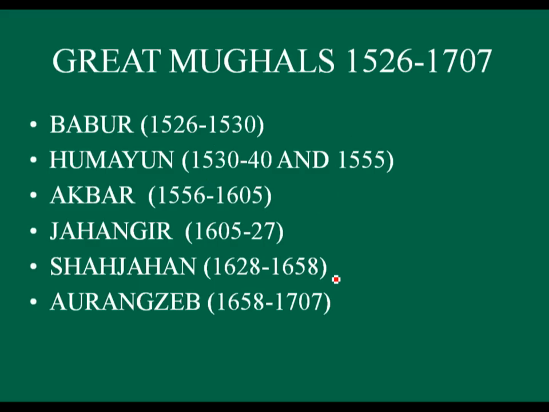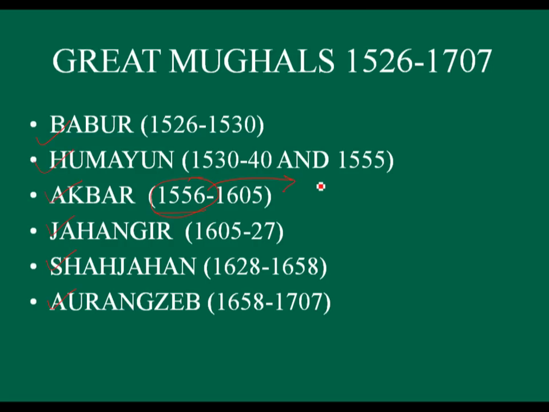Now come to the great Mughals: Babur, Humayun, Akbar, Jahangir, Shah Jahan and Aurangzeb. Take the year 1556, 30 years from the foundation of the Mughal Empire in India by Babur.